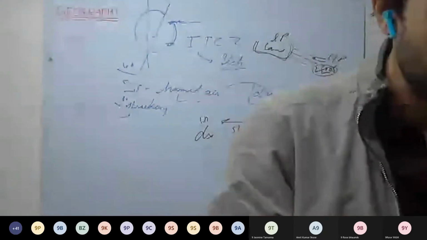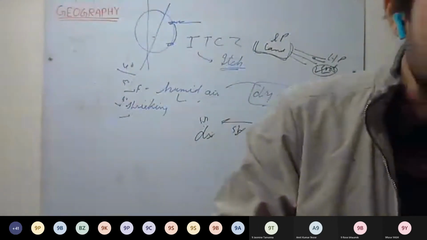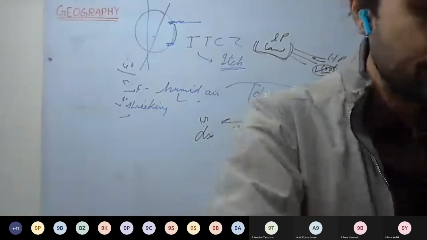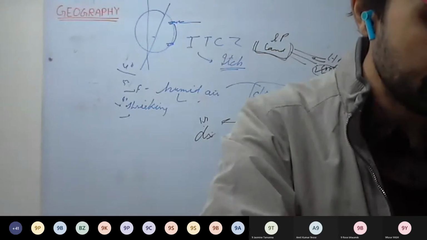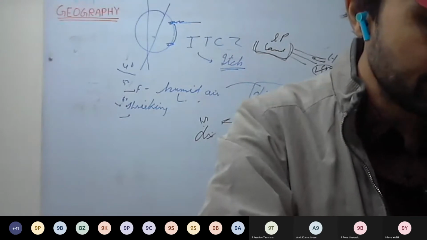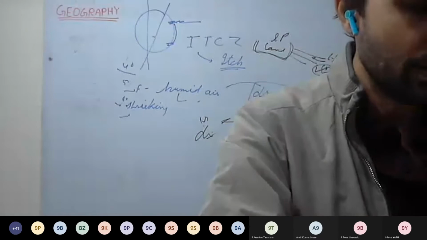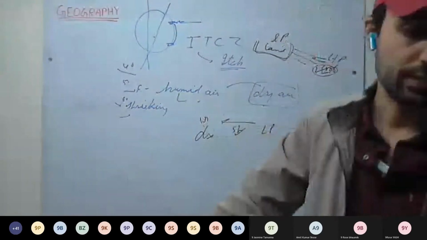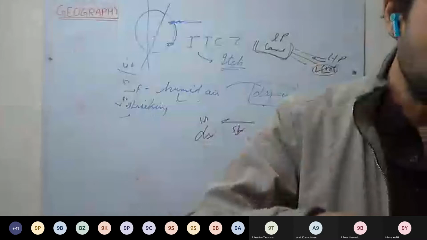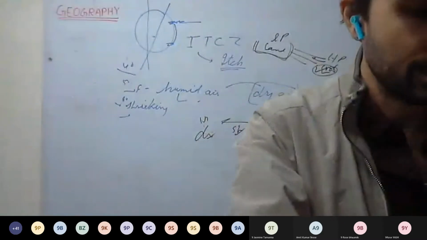Okay, what next? Define the following terms. That you can write yourself. Distinguish between the following: summer and winter monsoon, cyclone and anticyclone, tropical and temperate, trade and anti-trade, westerlies, permanent and seasonal winds, mountain breeze and valley breeze. You can write katabatic winds and anabatic winds, that is blowing from the mountain, blowing from the valley. Land and sea breeze you can write.